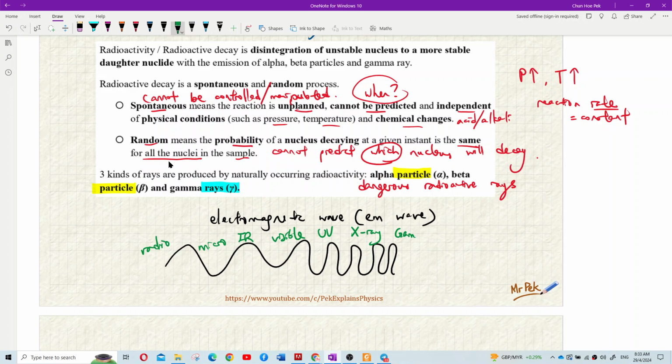Not grammar, gamma ray. So this is the one, gamma ray.